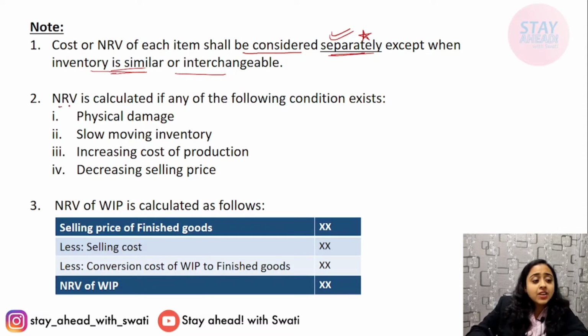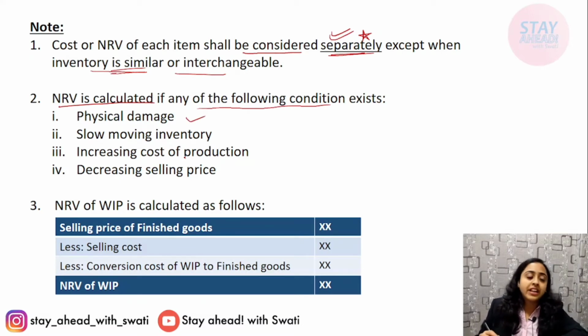Next, NRV is calculated if any of the following conditions exist. If any physical damage, we will go for NRV. If slow moving inventory, that means very less consumption, once in a while, occasional consumption, then NRV. Increasing cost of production, NRV, and decreasing selling price. If any of these 4 conditions occur, then we'll surely ensure that NRV is taken as the value of inventory.